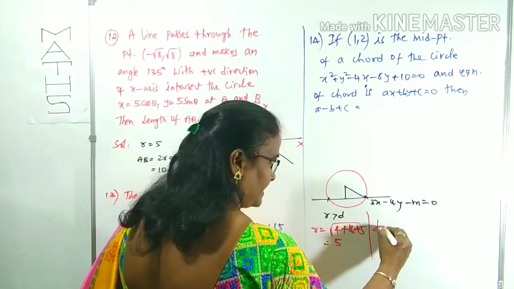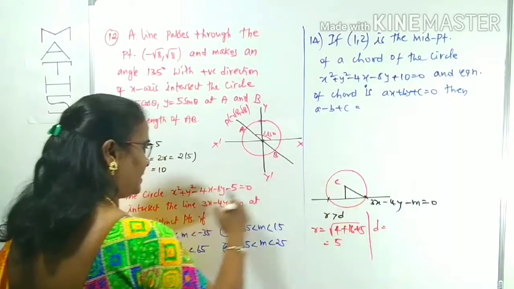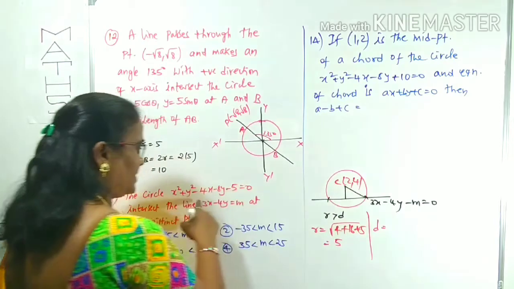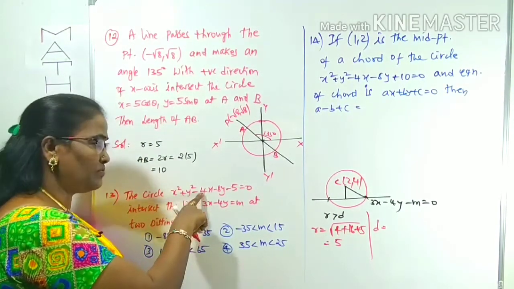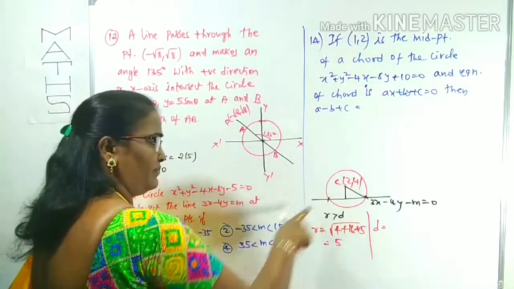What about d? d is simply the perpendicular distance from the center. What is the center of this circle? The center is (2, 4). You know the center is (minus g, minus f). g is minus 2, so minus g is 2. f is minus 4, so minus f is 4.